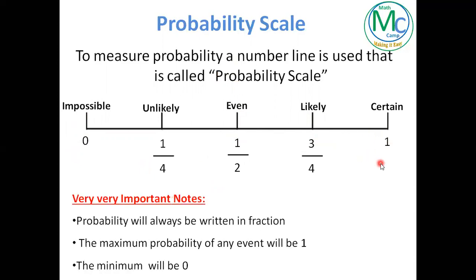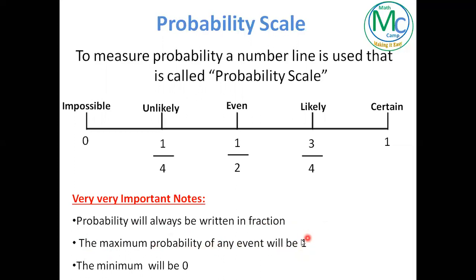So there are some very important notes. You have to keep them in your mind all the time while you are doing probability. Probability will always be written in fraction or decimal. The maximum value for the probability of any event will be 1.